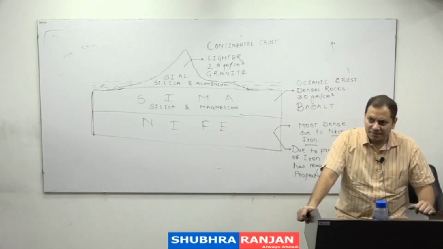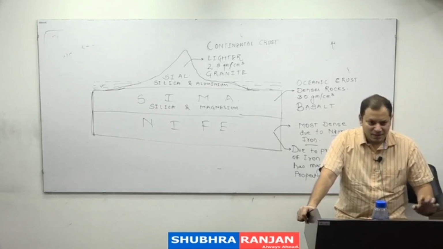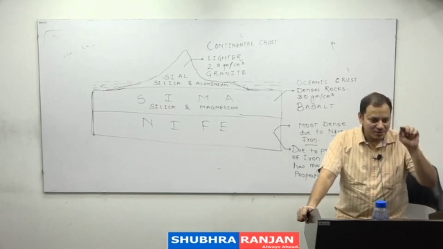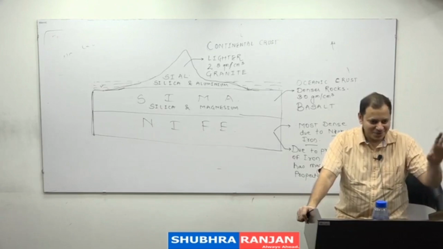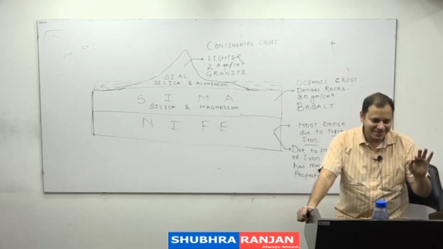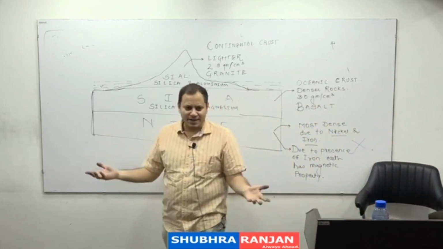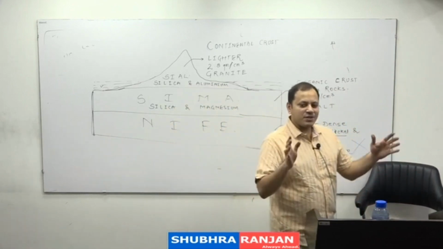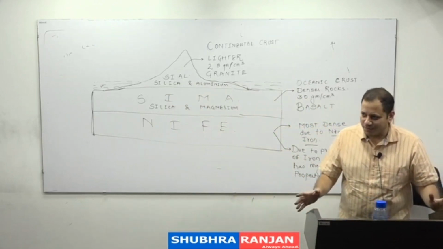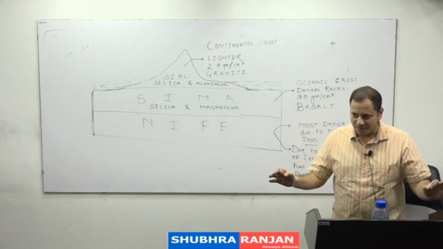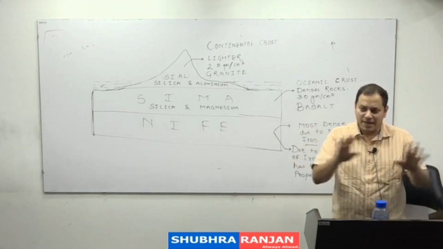Have you seen granite? Everyone? No? You come by metro? Today on the metro station, you will see white color rocks in the flooring or to the sides. That is granite. A light white color rock which has crystals is granite. Basalt, have you seen the photos of Ajanta and Ellora caves? The dark black color rock is basalt. That is basalt here, only black in color.